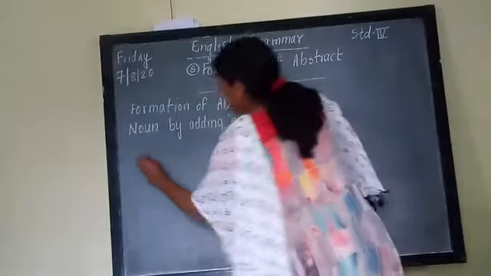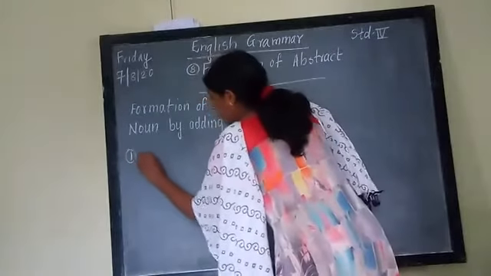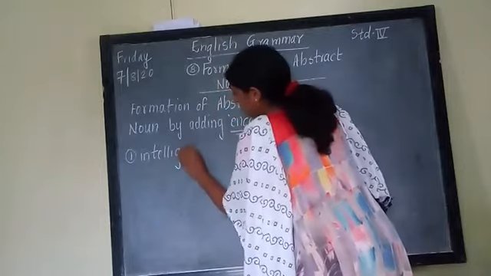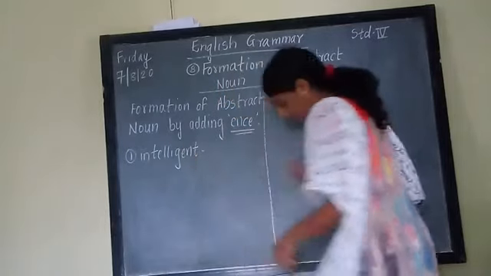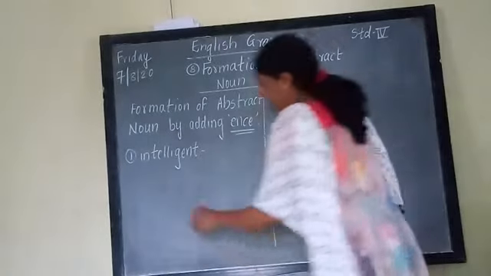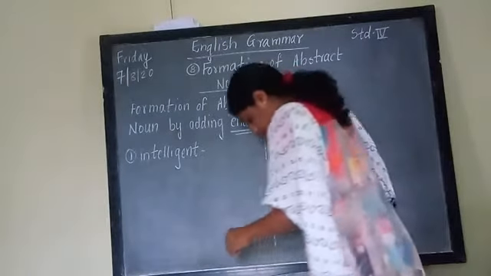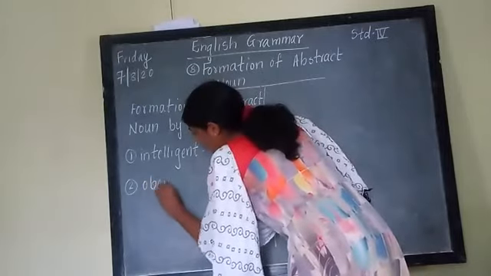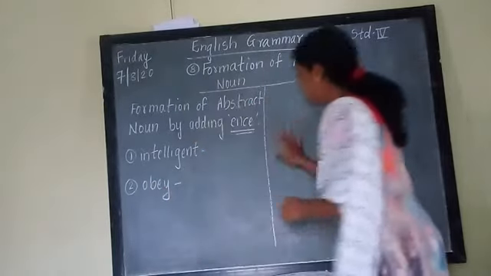First one is intelligent. Second word which is given in the book is obey, O-B-E-Y. Okay.